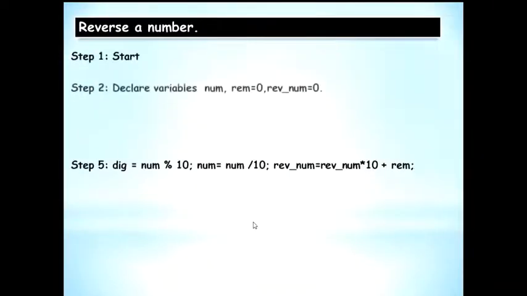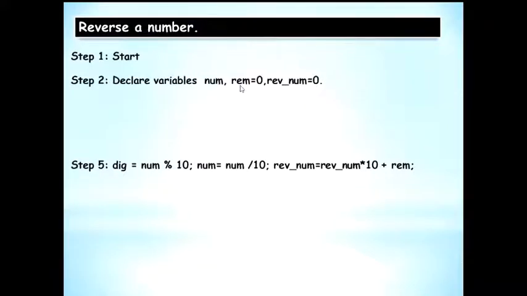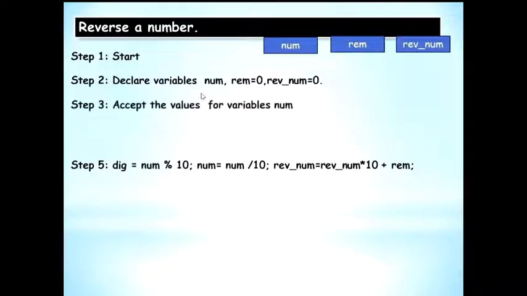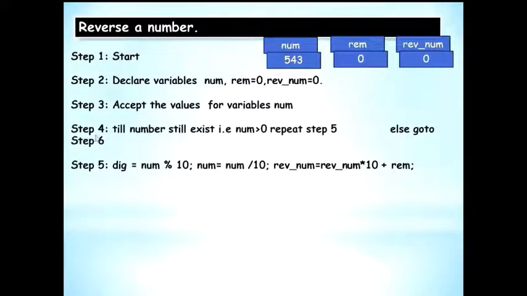So you say start, then you declare variables num, remainder equal to 0, and reverse number is equal to 0. So I have done that here. Accept values for them. So 543. Now because of this, 0 and 0 here. Now step 4 says till number still exists, that is till number is greater than 0, repeat step 5, else go to step 6. You could have done this in the previous algorithm also. I think we missed out on this.